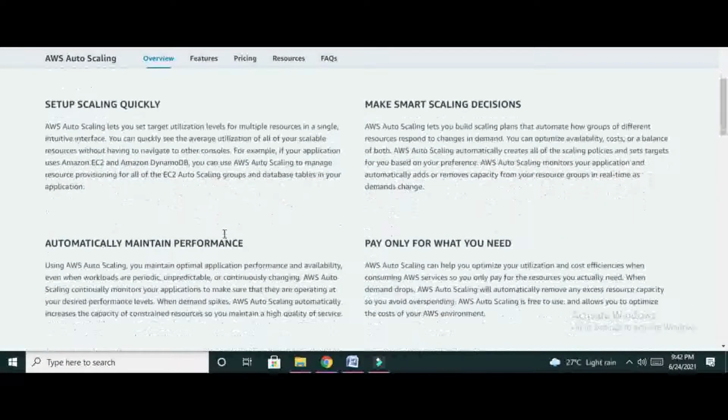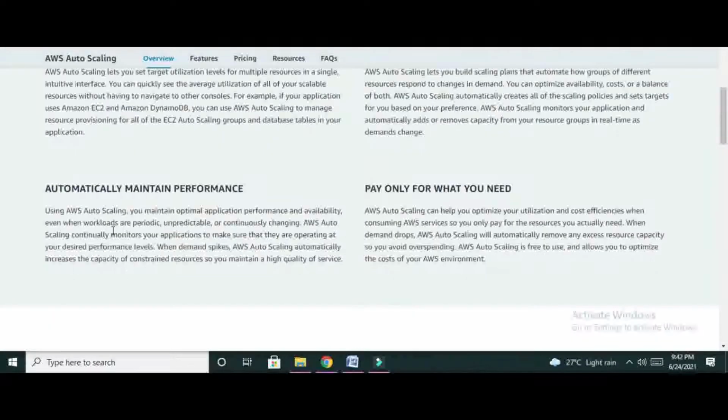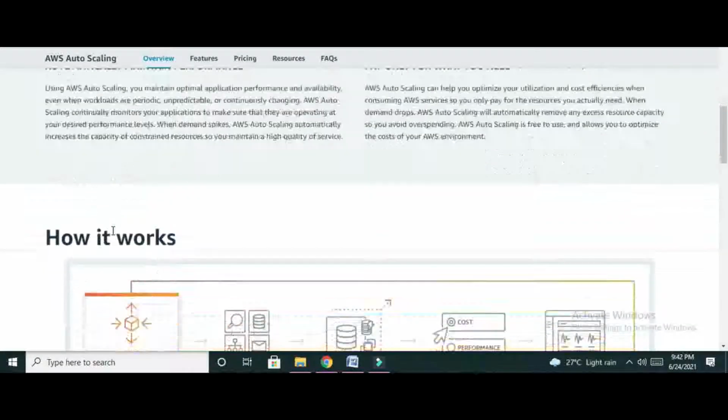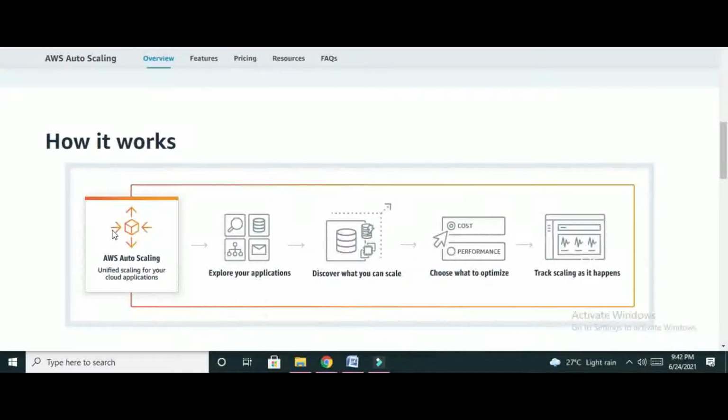So what are the benefits? Set up scaling quickly. It makes smart decisions for capacity provisioning and scaling. Automatically maintain performance and pay for what you are going to use. So how is it going to work?